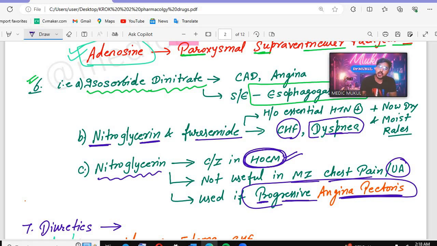Okay, then furosemide, remember this is used if the patient has a history of essential hypertension. Now after that we will see dry and moist rales will be there. So in those patients we can give the nitroglycerin and furosemide will be given.